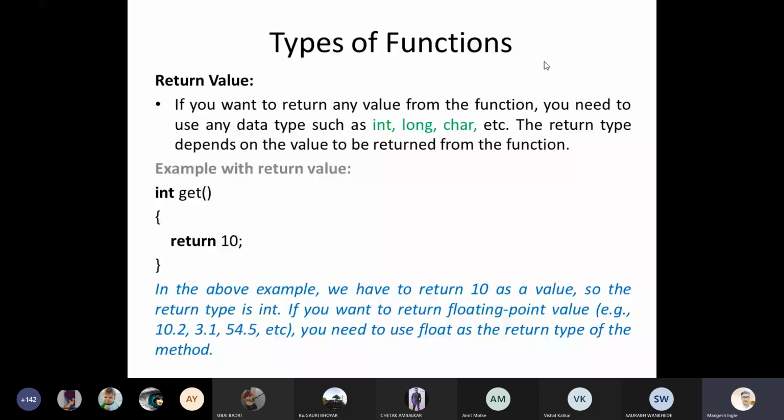Okay, one important point in front of you in blue color, you can see here, in our example we have to return 10 as a value, so the return type is integer. If you want to return a floating point value, for example 10.2, 3.1 or 54.5, then in that case you need to use float as the return type of the method or function.